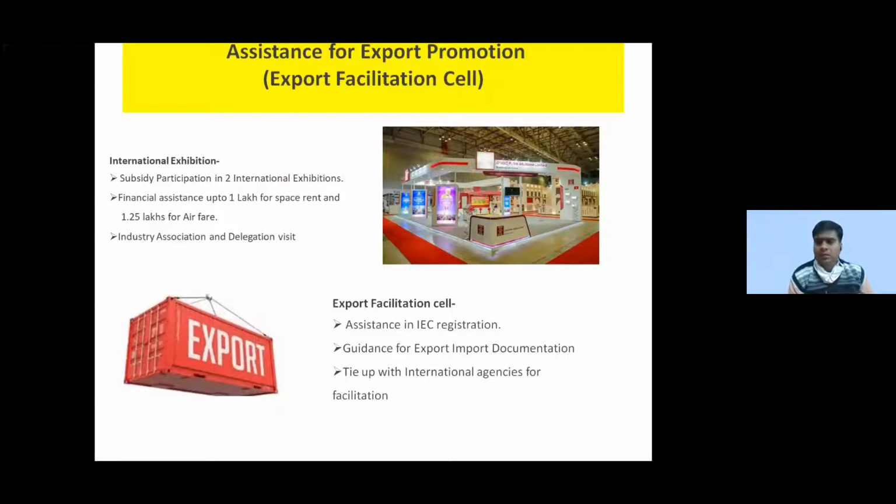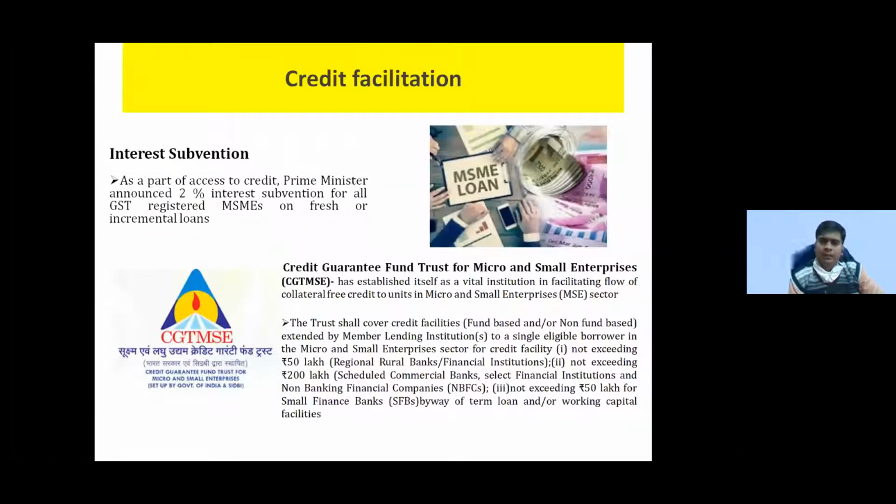Various other agencies are also linked with us, like ECGC and FIEO. They also provide very good information about various things, such as how you can export and which items are imported in which countries. So these are the benefits. You can start your export business, and you can take consultancy with this office. This is some credit facilitation.